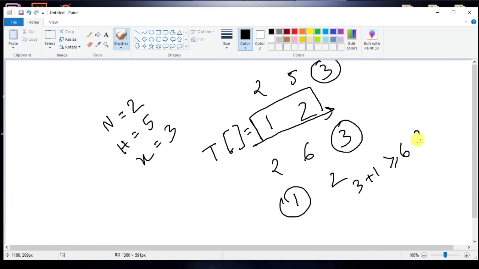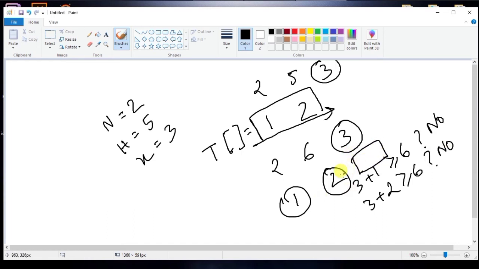Is it greater than or equal to 6? No. Then we continue. 3 plus 2, is it greater than or equal to 6? Still a no. Do we have anything left to traverse in this time zone array? No. So we have to print no.